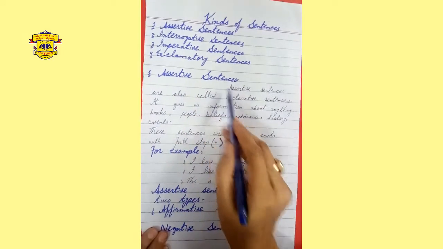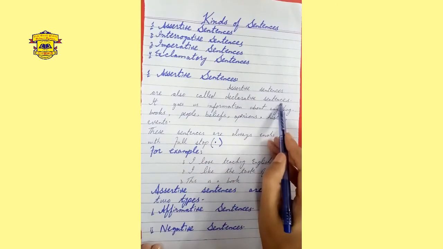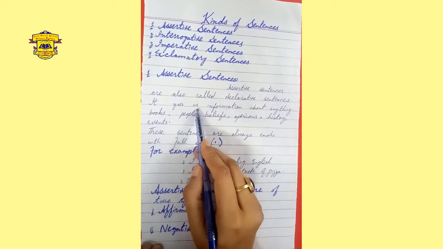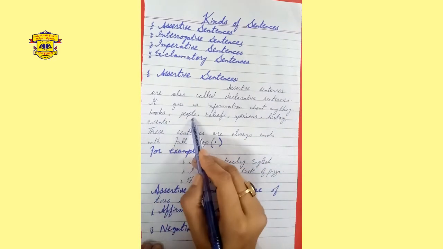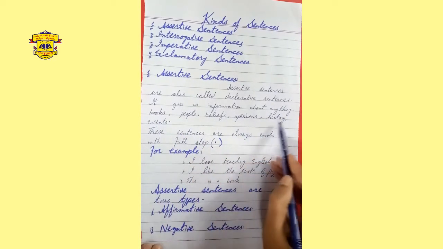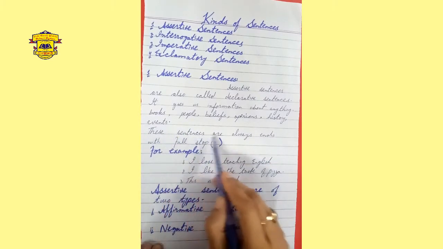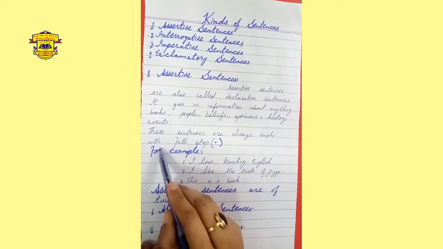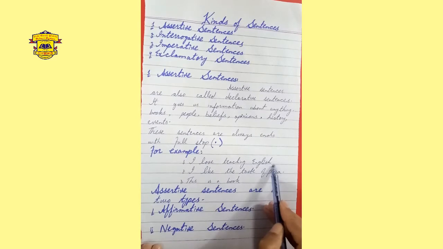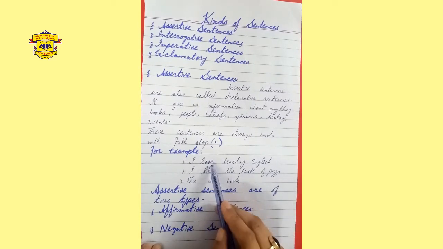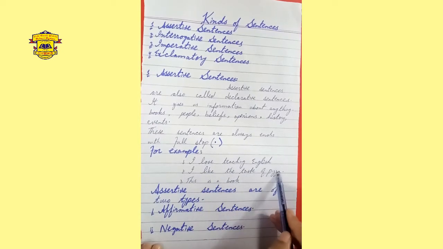Assertive sentences. Assertive sentences are also called declarative sentences. They give us information about anything, for example, books, people, beliefs, opinions, history, events, etc. These sentences always end with a full stop. For example, I love teaching English. Look at the example. In this sentence, I am declaring something. I like the taste of pizza.